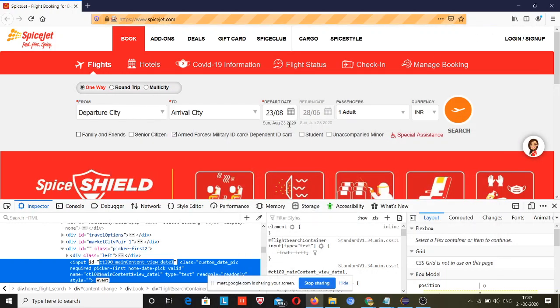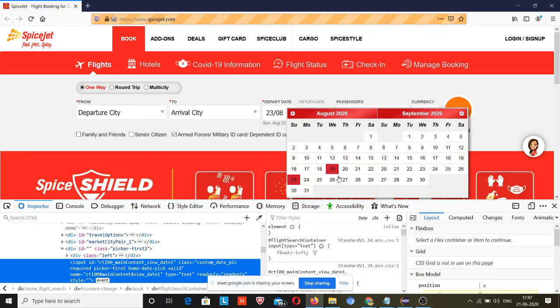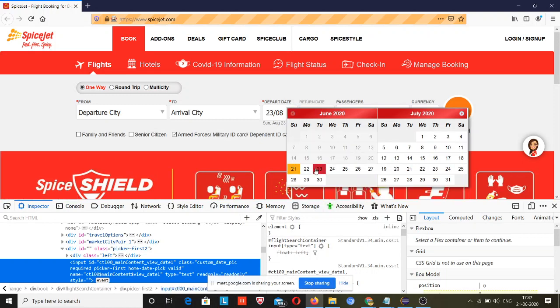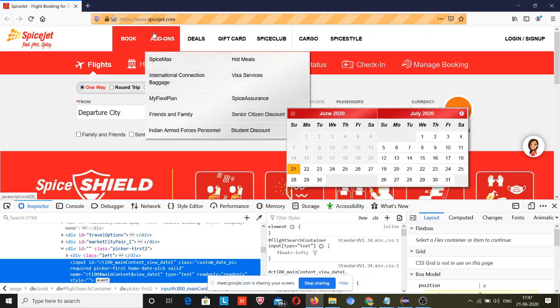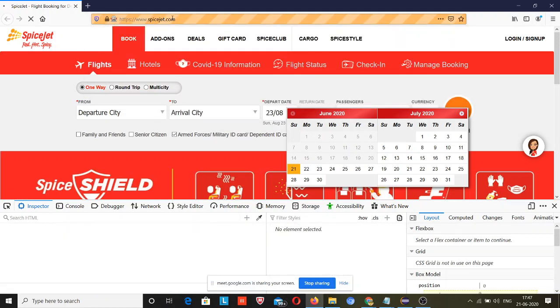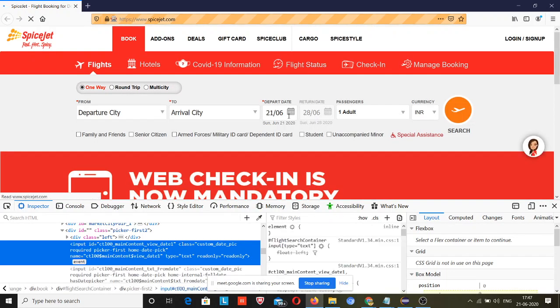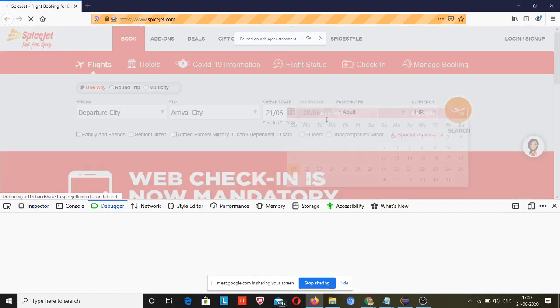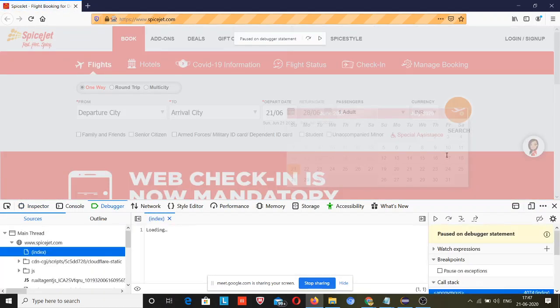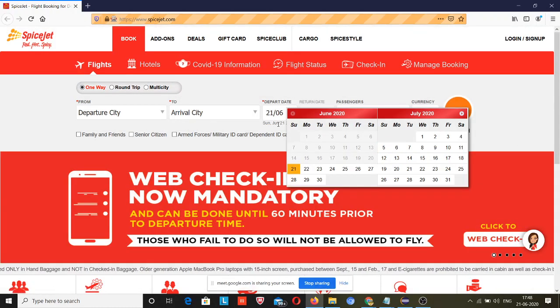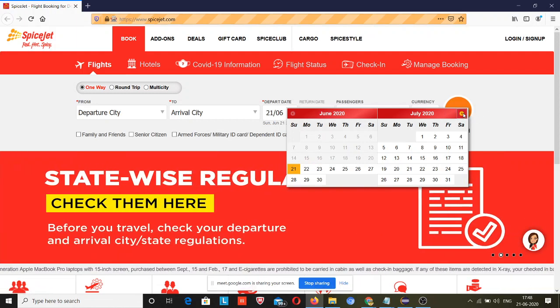Okay, again when I open this calendar, first I need to book a flight for 23rd June. So by default this will be open, so I don't need to do anything. Let me refresh it and let me show you. When I click on this, by default this June month will open. So for booking a flight for 23rd June, I don't need to click on this.